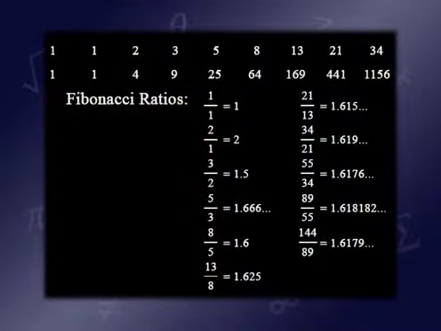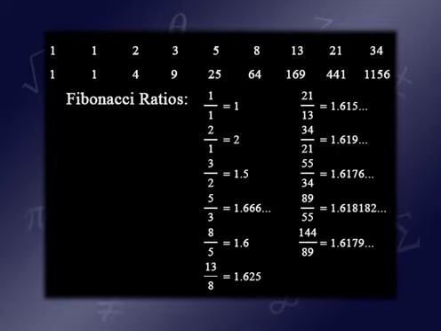Let's go from looking at multiplication properties to some division properties. Let's look at the ratios of consecutive Fibonacci numbers. For instance, 1 over 1 is 1, no problem. 2 over 1 is 2. 3 over 2 is 1.5. 5 over 3 is 1.666. 8 over 5 is 1.6 exactly. 13 over 8 is 1.625 exactly.